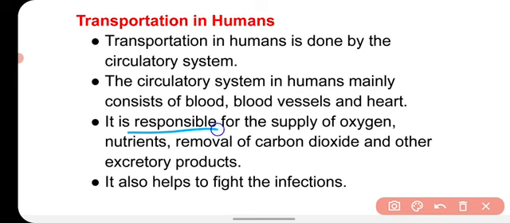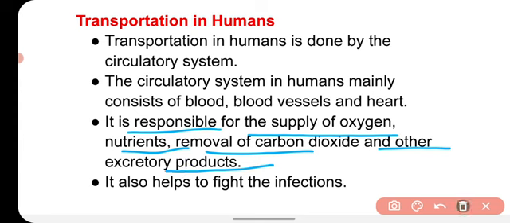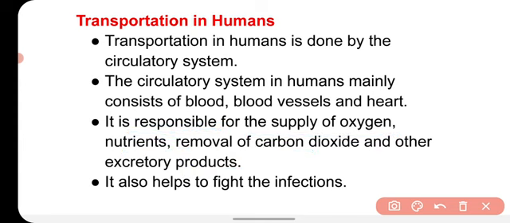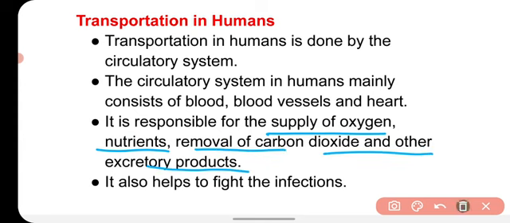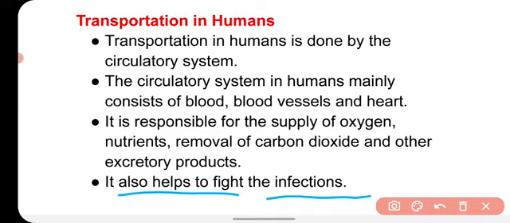It supplies oxygen and nutrients, removes carbon dioxide and other excretory products from our body, and it also helps to fight infection.